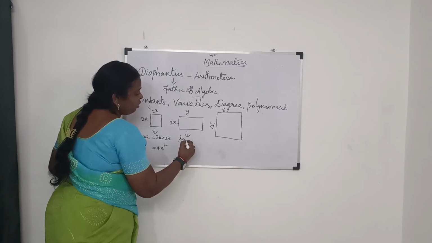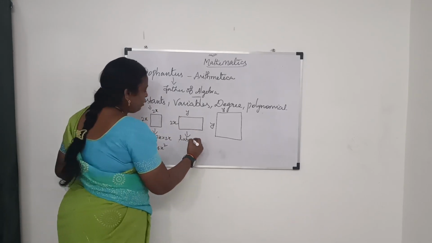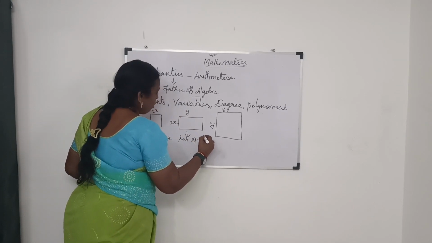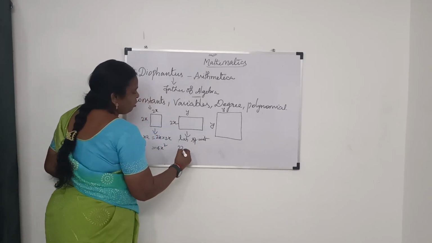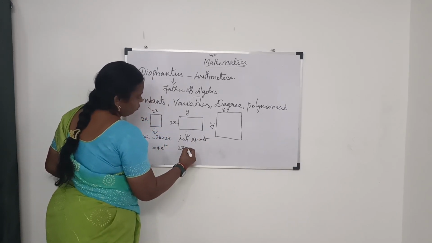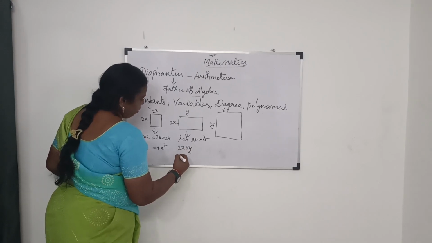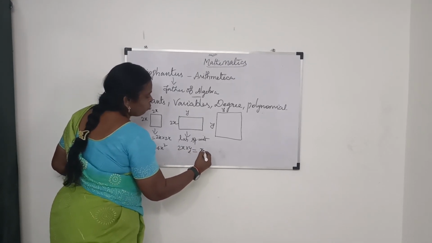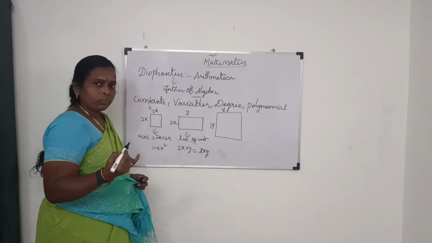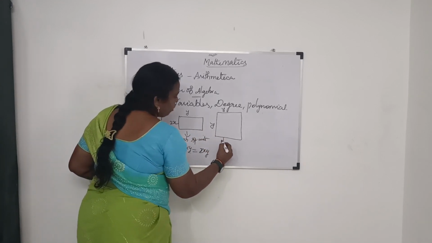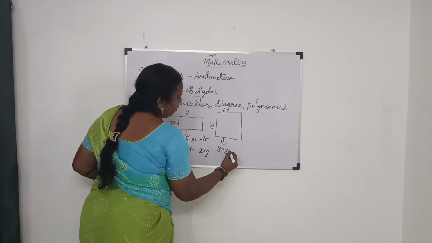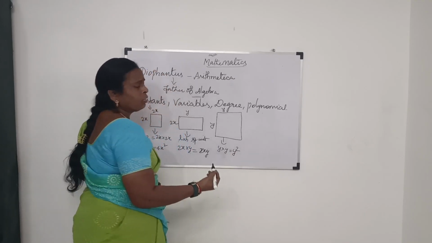The area of a rectangle is L into B square units. Here the length is 2x and the breadth is y, so we get 2xy square units. The other square is y into y, that is y square units.